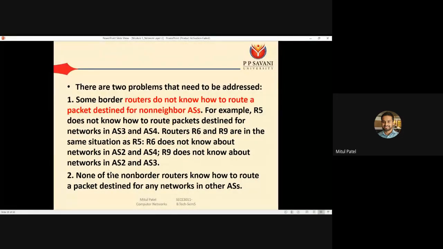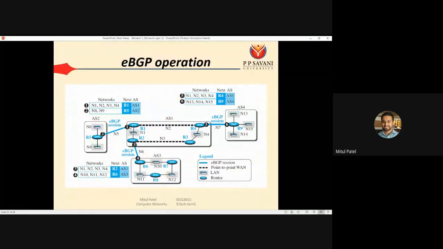And the second problem is none of the non-border routers know how to route a packet destined for any networks in other autonomous systems. Okay, so border router, router 1, router 2, okay, so these are known as the border routers. So these are knowing only the neighboring network information. Okay, but the બીજા internal router છે R3, R7, R8, તો એને તો એટલું પણ ખબર નથી કે neighboring માં બીજા કયા કયા router છે.